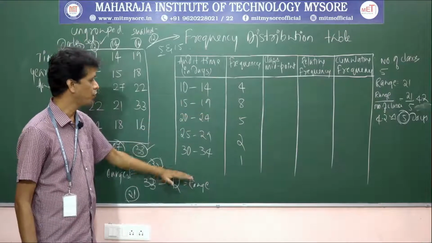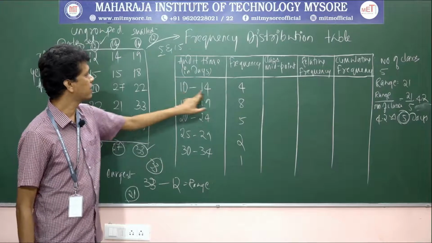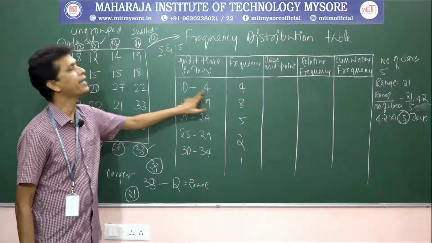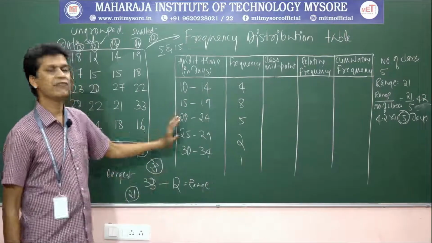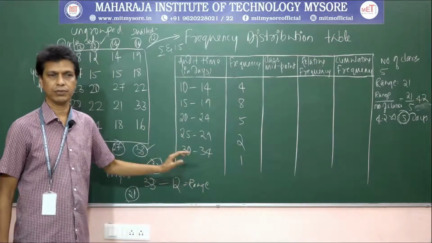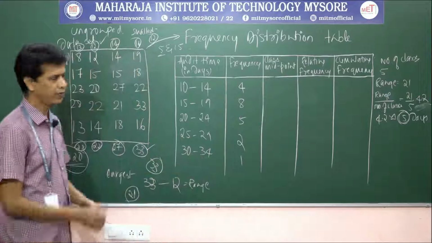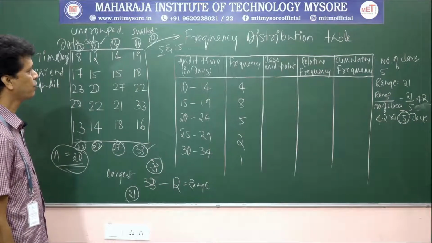This is how you have to do it, or else in some tables you can observe it is 14 and once again it starts with 14. At that time it is 10 under 14, and the last number is excluded. Let us deal with that case when we solve the problem. So the frequency distribution we have done. Next is the class midpoint we have to locate.